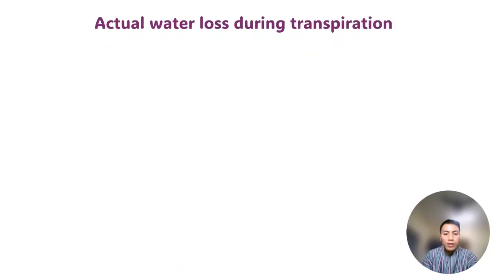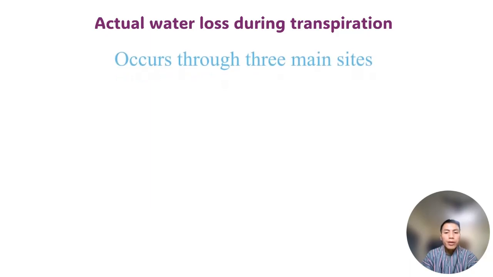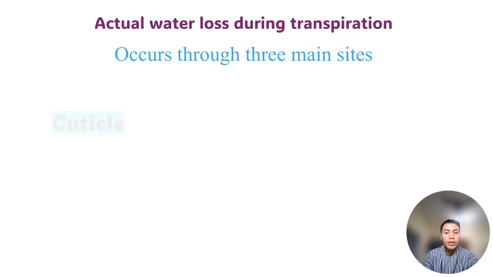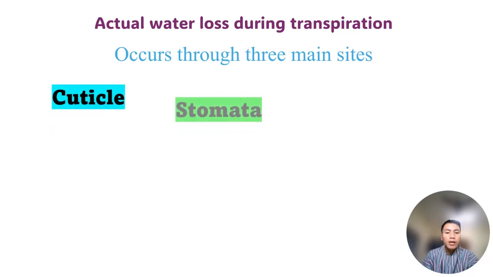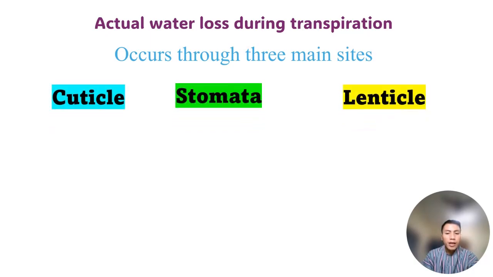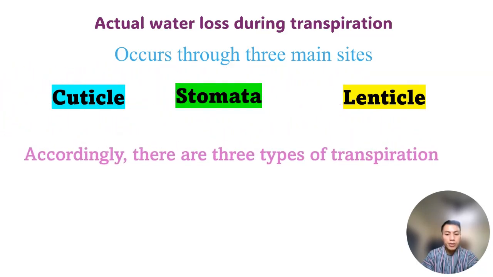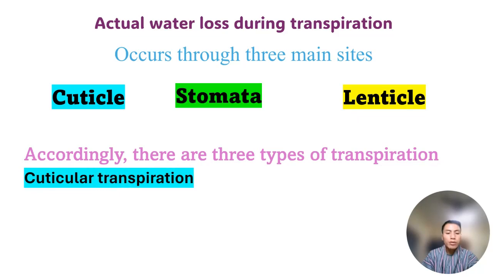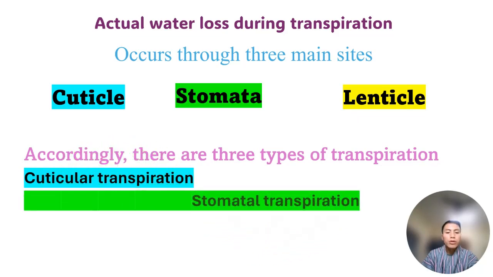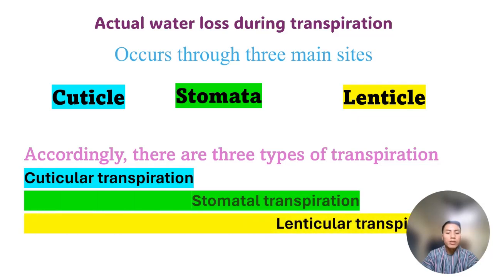The actual water loss during transpiration occurs through three main sites, namely cuticle, stomata, and lenticels. So accordingly, there are three types of transpiration. Number one, cuticular transpiration. Number two, stomatal transpiration. And number three, lenticular transpiration.